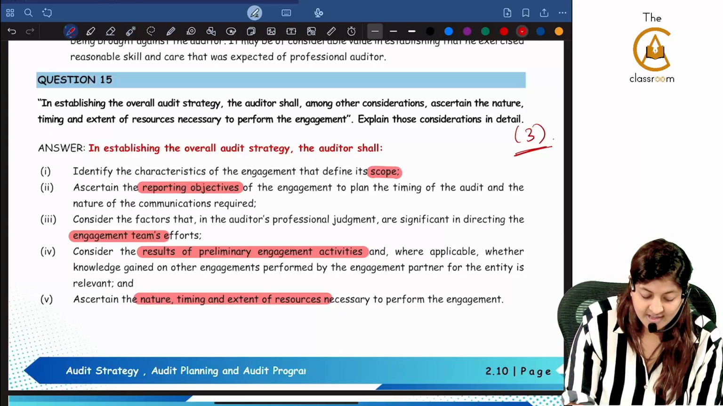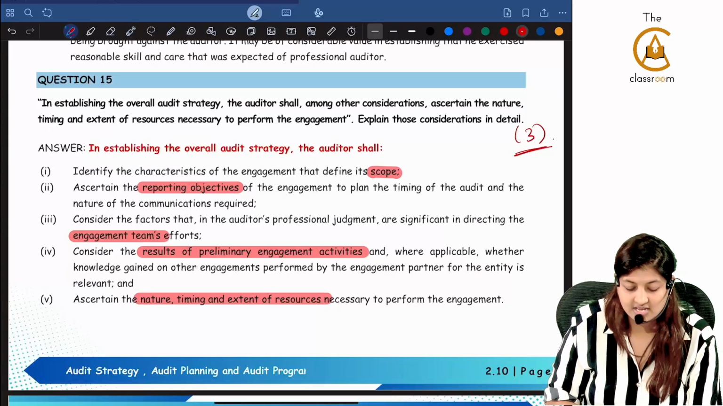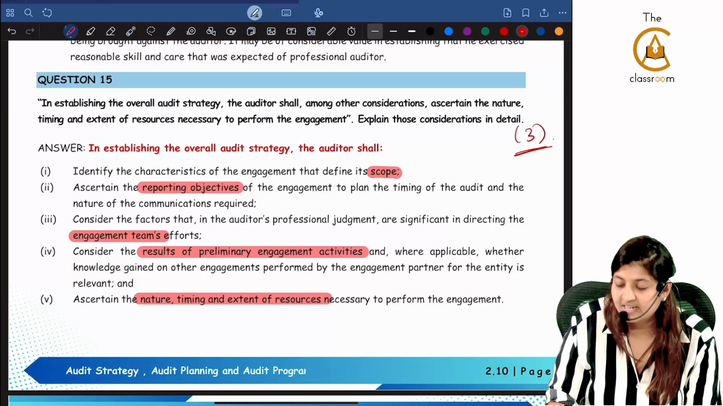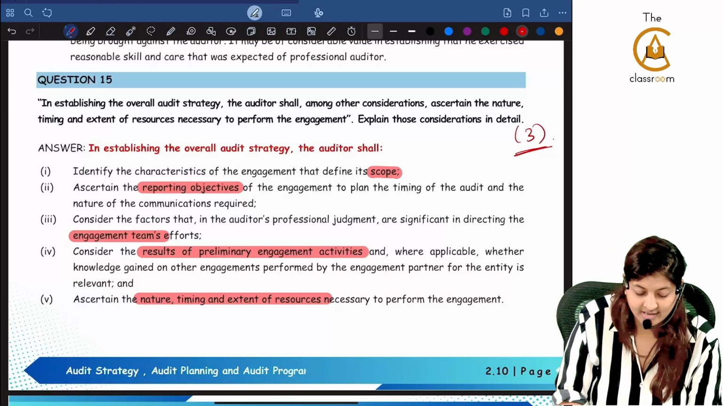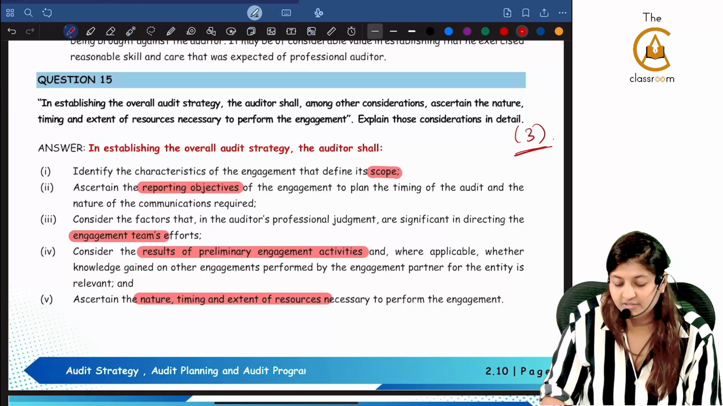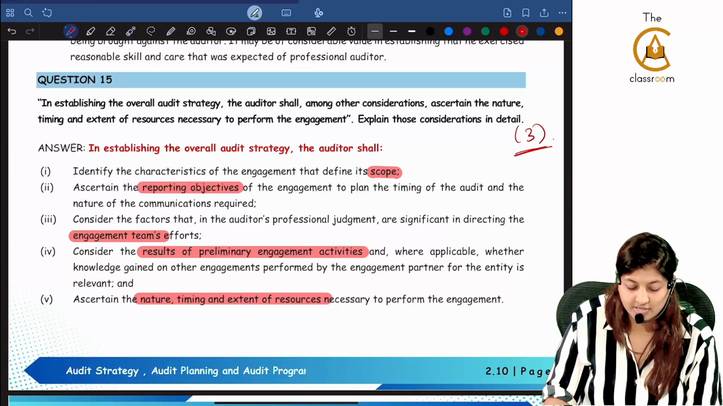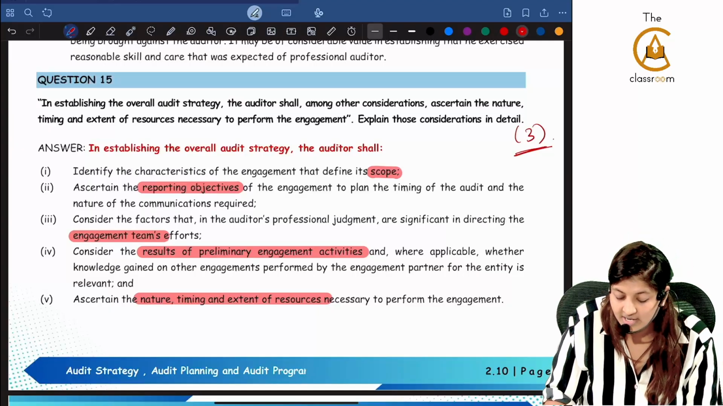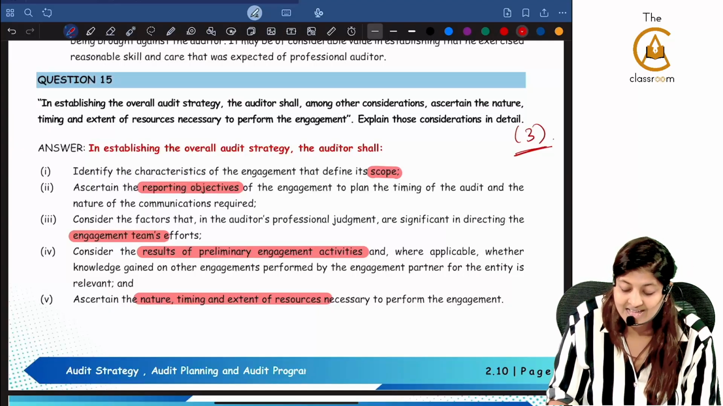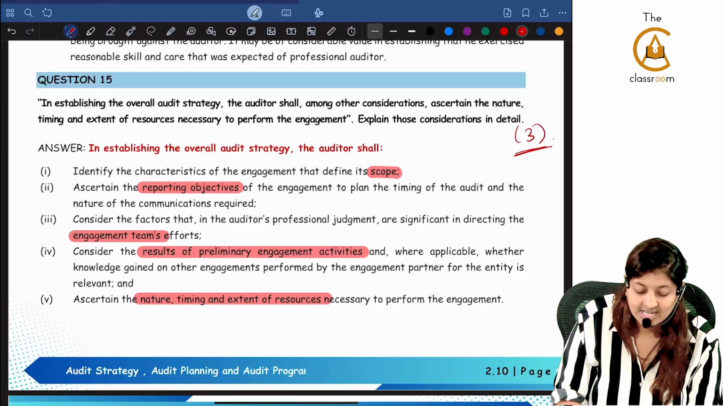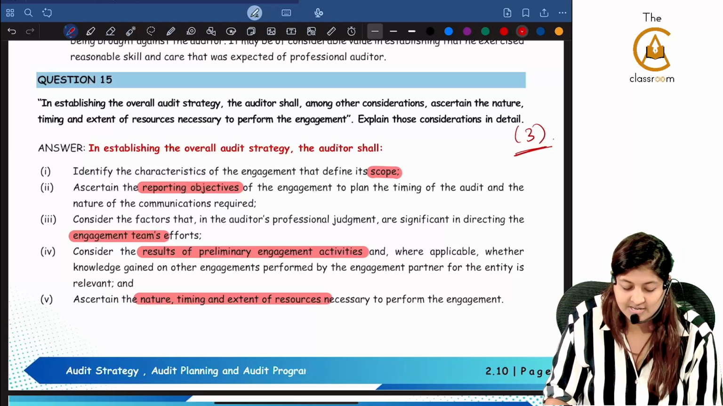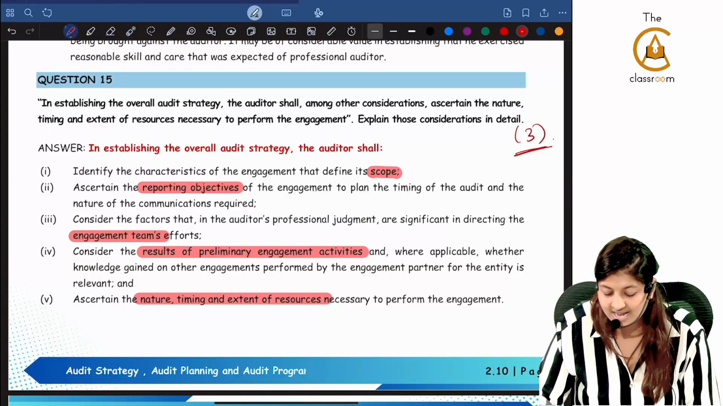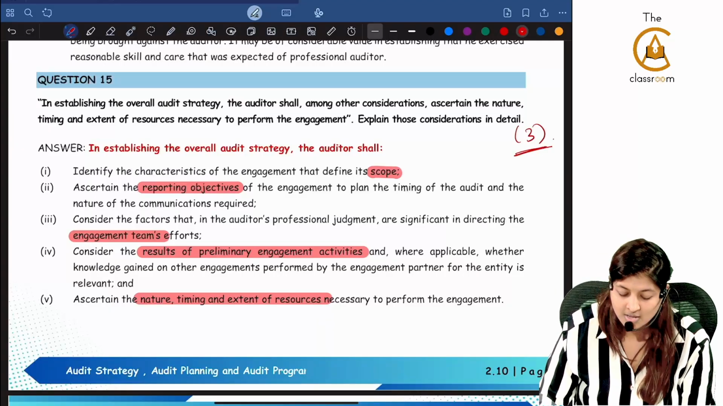Now all the 5 we studied, those 5 side headings are here. Identify the characteristics of the engagement that define its scope. Ascertaining the reporting objectives for the engagement to plan the timing of the audit. Consider the factors that in the auditor's professional judgment are significant in directing the engagement team's efforts. Considering the results of preliminary engagement activity. Ascertain the nature, extent and timing of resources which are necessary to perform the audit.